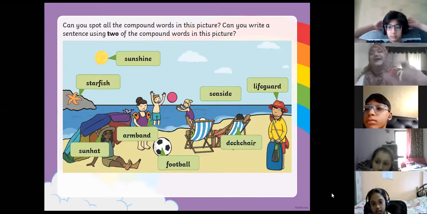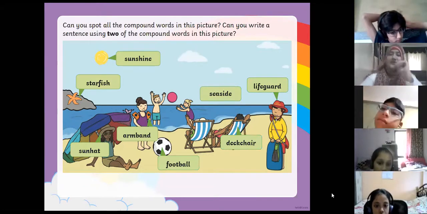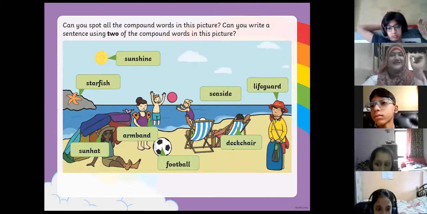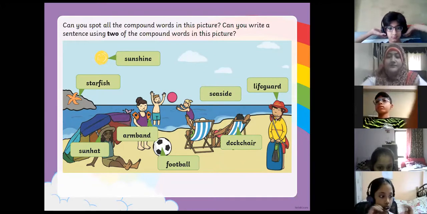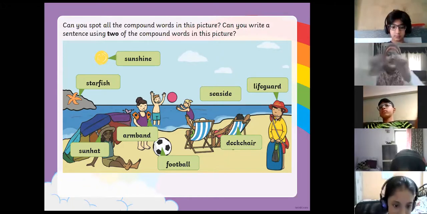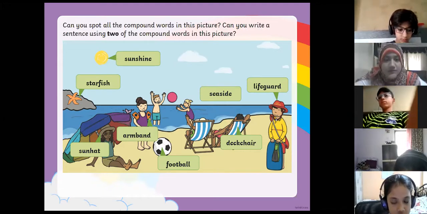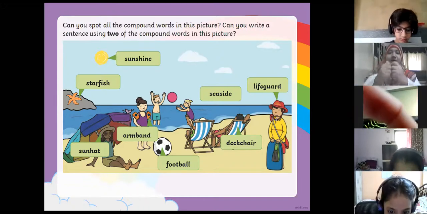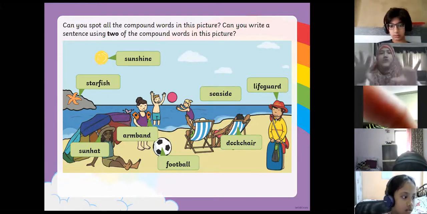Now, pick two compound words and make one sentence. I want everybody to write the sentences in the chat. In the chat, make your own sentence using any one compound word from your screen.